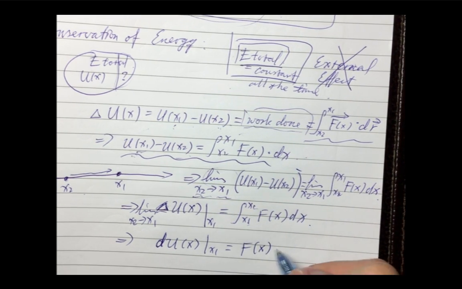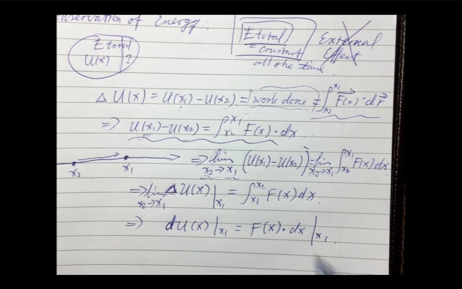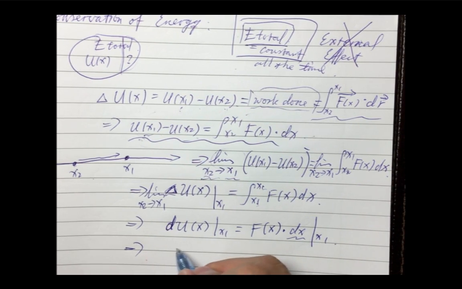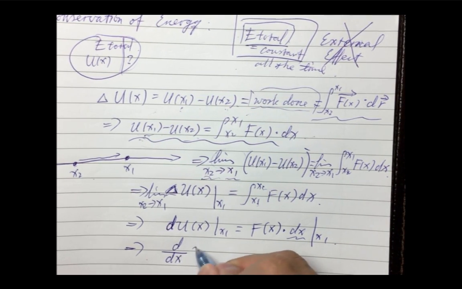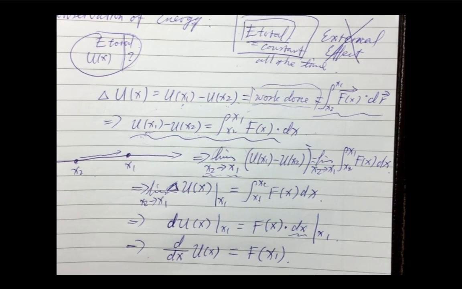Just F(x) times dx when it's x1. And we shift this dx onto the left-hand side. We get d over dx of U(x) equals F(x1). That's what we need for this question.